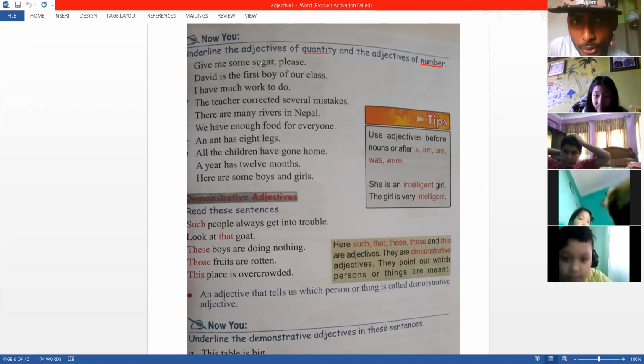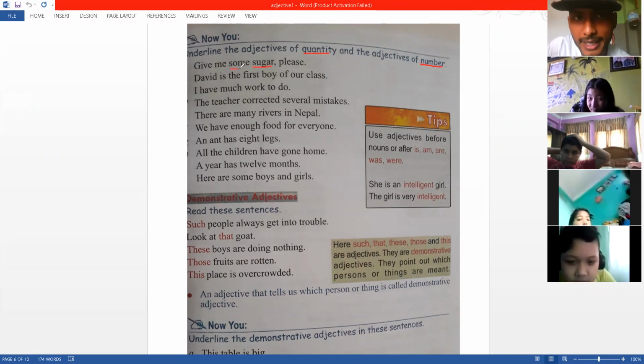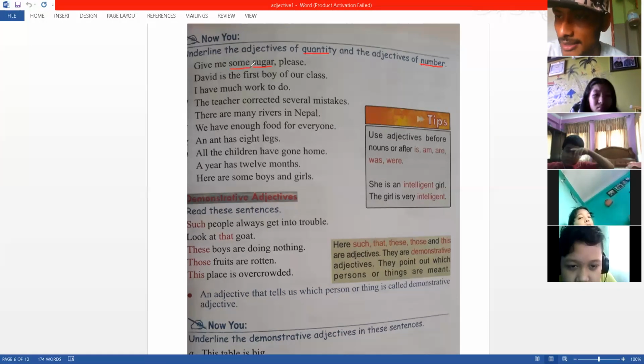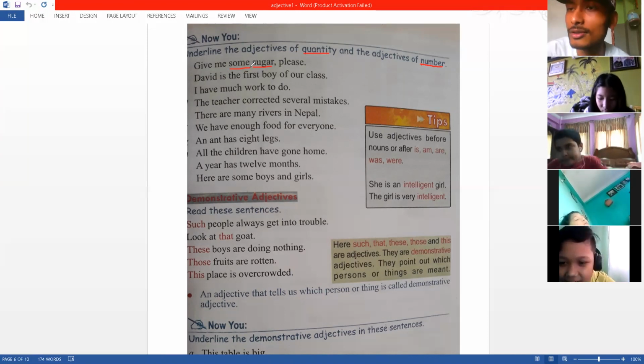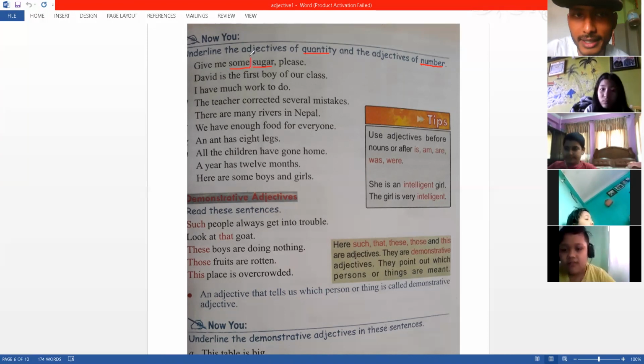So sugar is a noun, and some is an adjective. Is it saying quantity or number about sugar? It is saying the quantity of sugar, not the number of sugar. It is not saying how many sugars, but how much sugar. So that's why this is an adjective of quantity. All right, Kavya? Okay, I take it it's all right now because I'm not getting anything from her. If there is anything else, Kavya, you can ask.